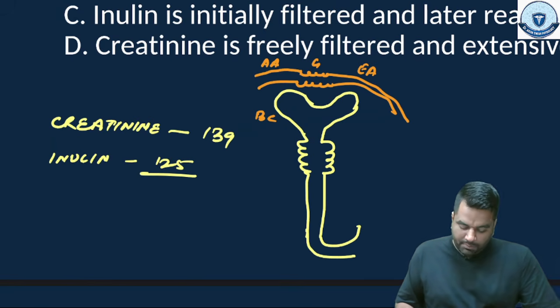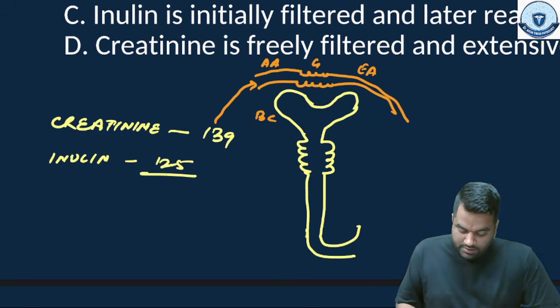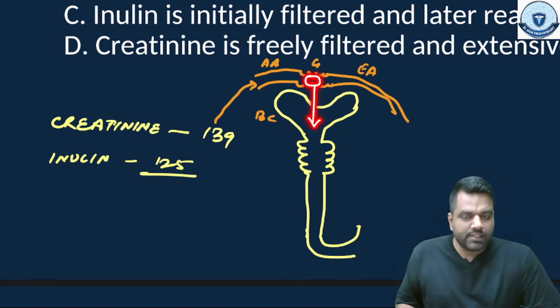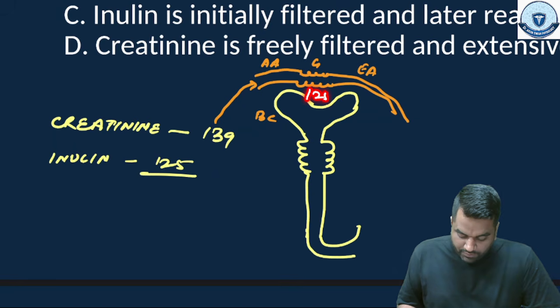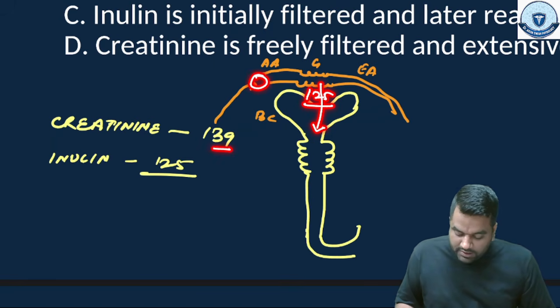So guys, what happens when the creatinine is going via this afferent arteriole? When it reaches the glomerulus, what is the GFR rate? GFR rate is 125. So 125 creatinine will be filtered from this area. But from this blood area, total 139 needs to be cleared.